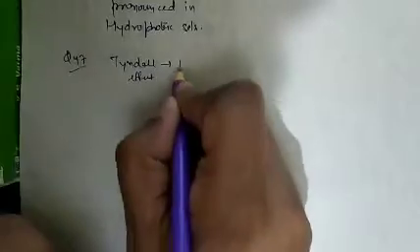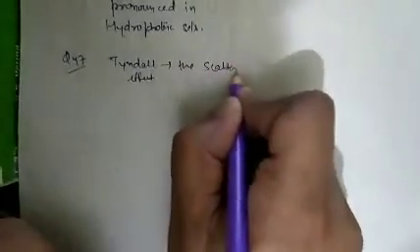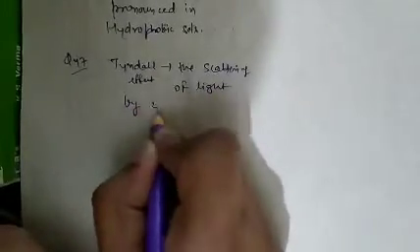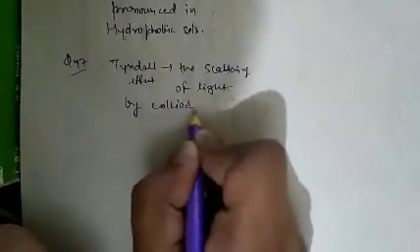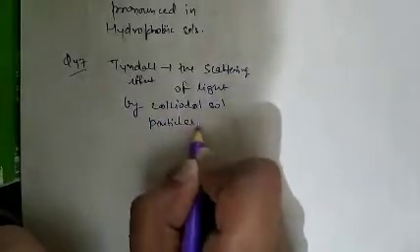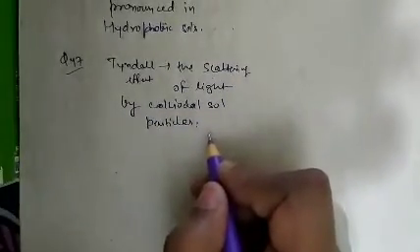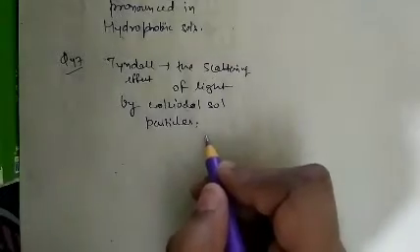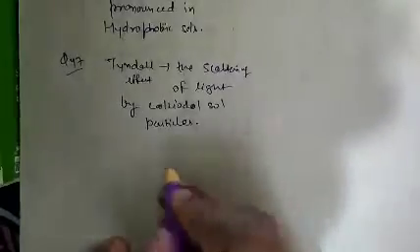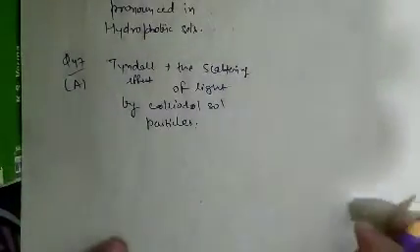Question number 47. As we know, in the Tyndall effect, there is scattering of light by colloidal sol particles. So in question number 47, when a colloidal sol is observed under a microscope, we can see light is scattered by colloidal sol particles. Question number 47, option A is correct.